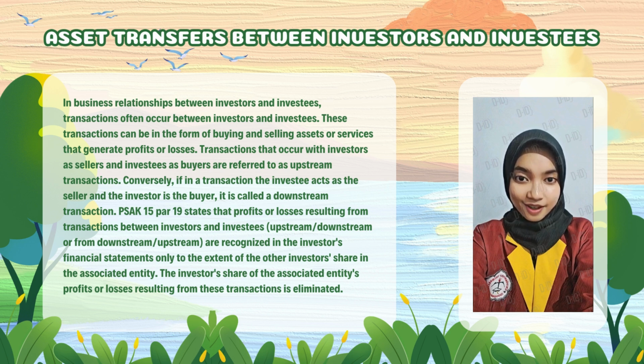PSAK 15 Par 19 states that profits or losses resulting from transactions between investors and investees, upstream/downstream or from downstream/upstream, are recognized in the investor's financial statements only to the extent of the other investor's share in the associated entity. The investor's share of the associated entity's profits or losses resulting from these transactions is eliminated.